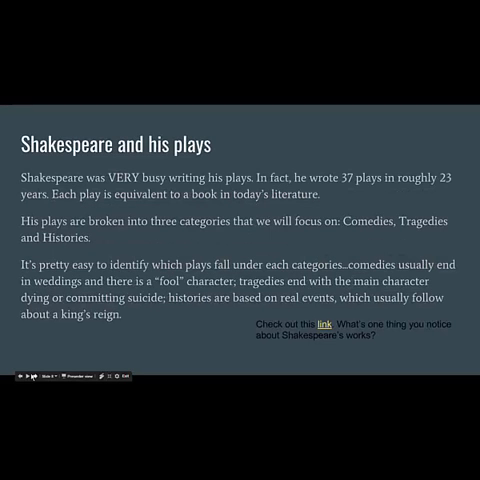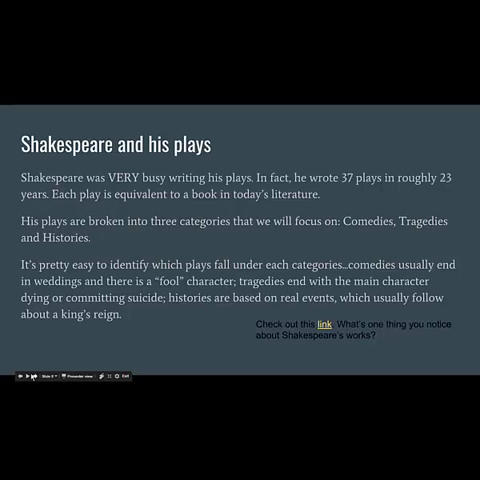So Shakespeare's plays, there's a lot of them. He was very busy writing. In fact, we know he wrote 37 plays in 23 years, thereabouts. Historians think he wrote another one, but it's kind of hard to prove. His plays are broken into 3 categories: comedies, tragedies, and histories.